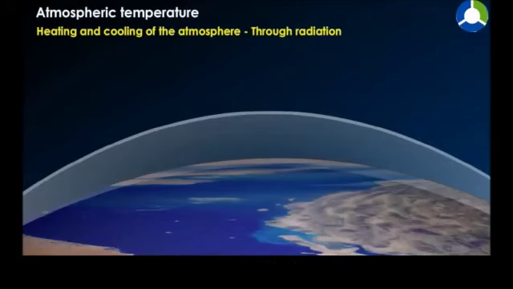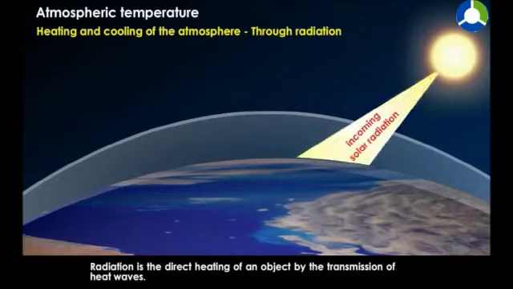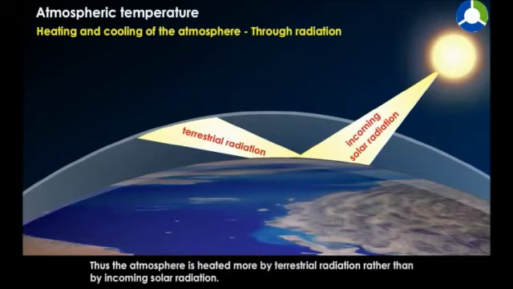Through radiation. Radiation is the direct heating of an object by the transmission of heat waves. The atmosphere absorbs a little of the incoming solar radiation, but it largely absorbs the outgoing radiation from the Earth's surface. Thus, the atmosphere is heated more by terrestrial radiation than by incoming solar radiation.